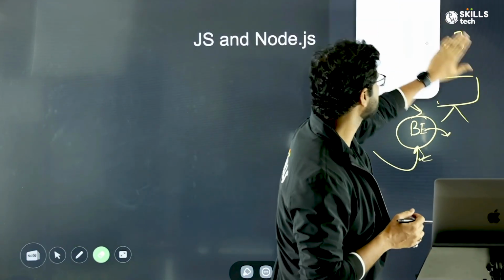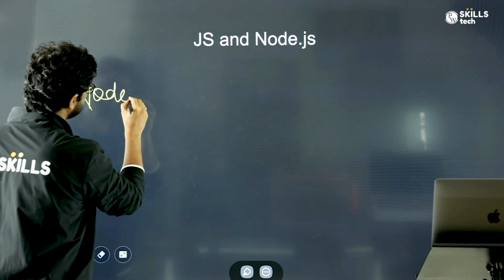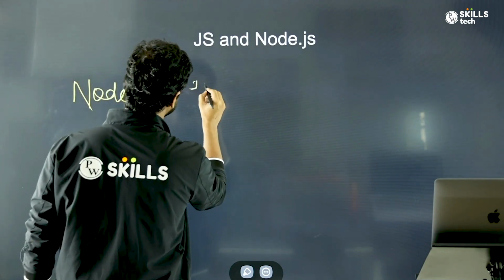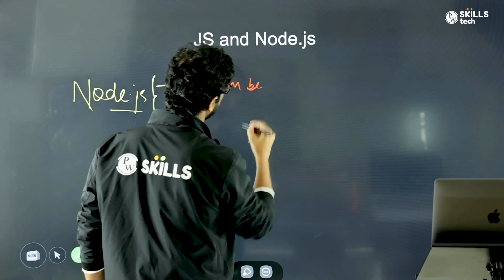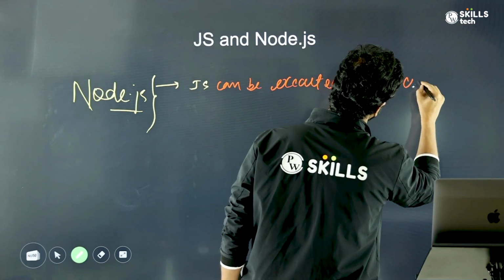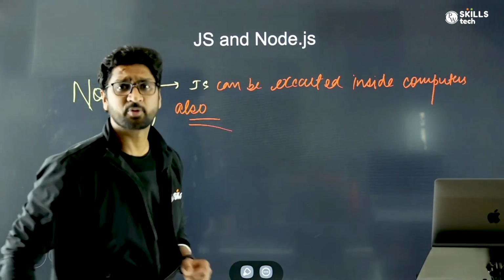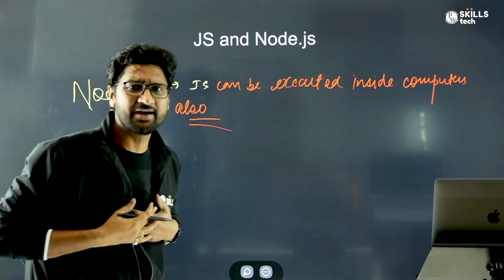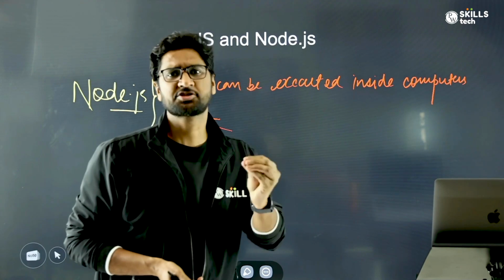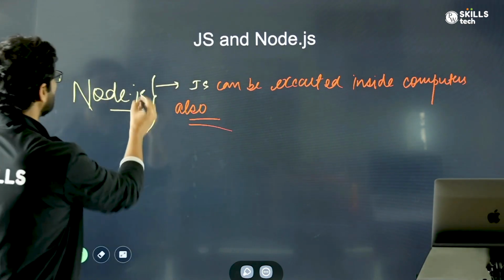Node.js was born so that JavaScript can be executed inside computers also, right? Node.js was developed to ensure that the same person who knows JavaScript can write the front end and can also write the back end. He can write the code which could be executed, which could be run over the server. That's the beauty of Node.js.